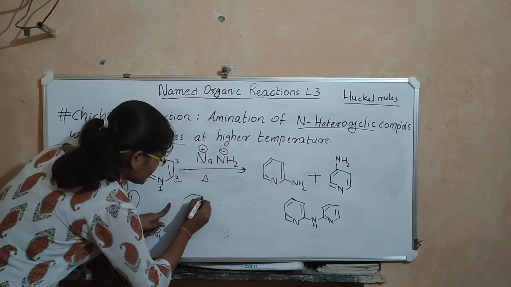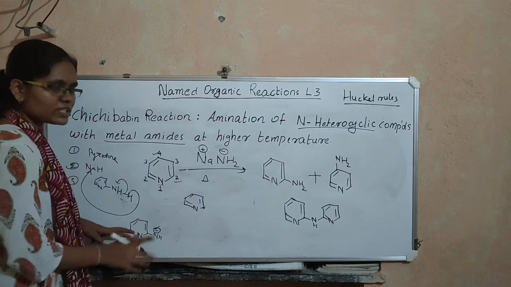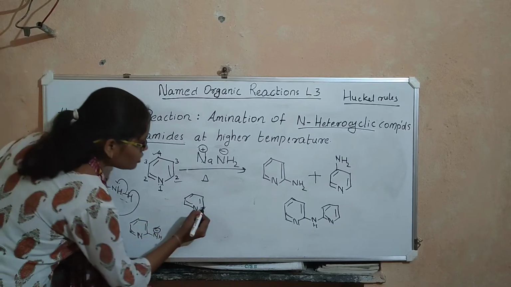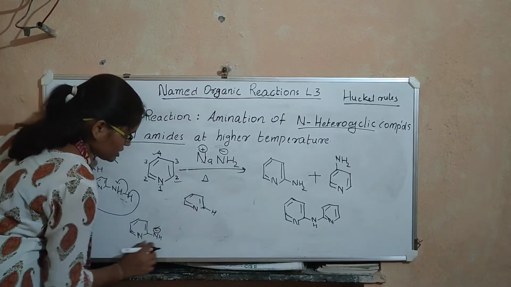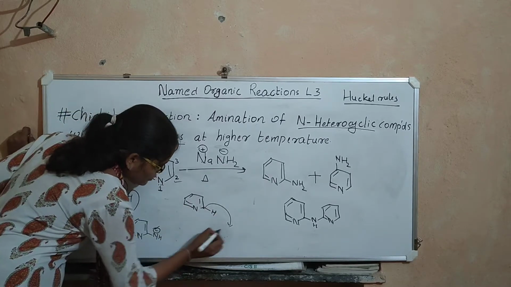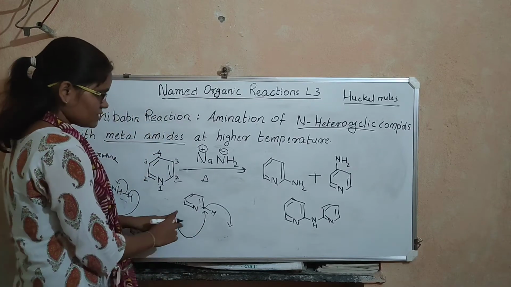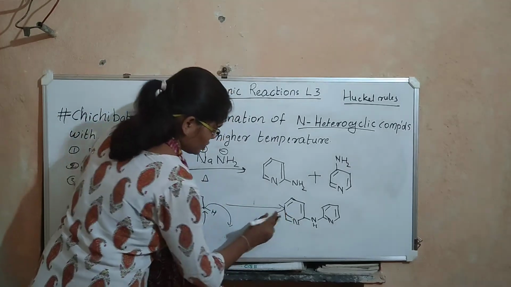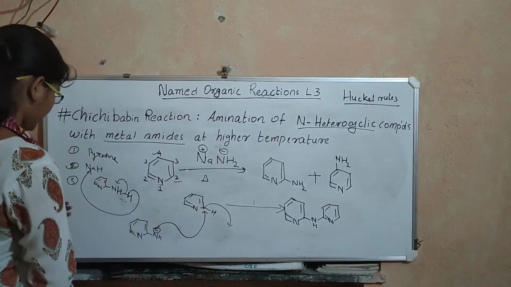I'll write it here. This is the pyridine. Now there are chances that this nucleophile will go and replace this hydride ion at position 2 on this pyridine. So this hydride ion will go away and this will attack at this position, and as a result you get this diamine. Okay. So this is the side reaction that happens in Chichibabin reaction.